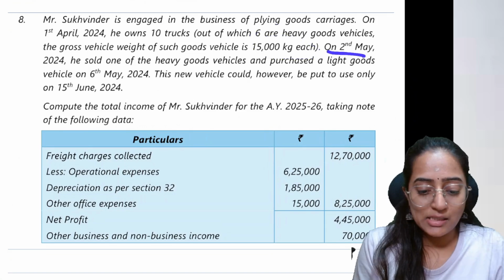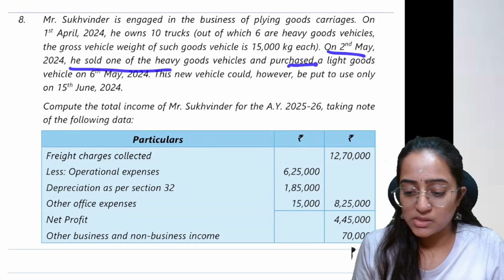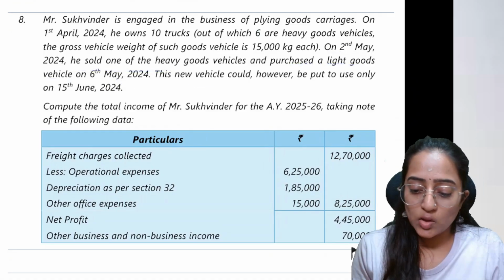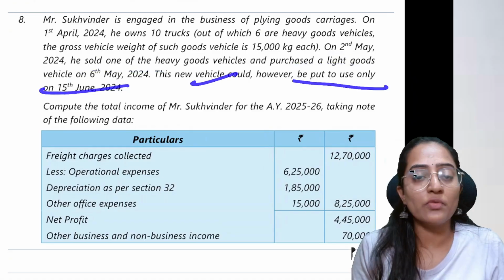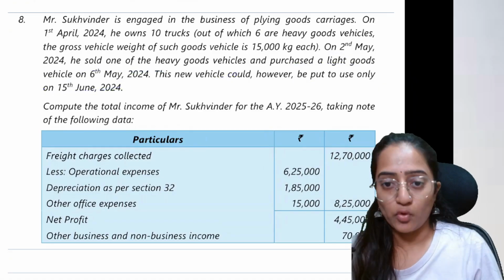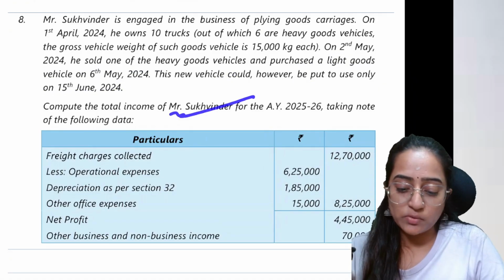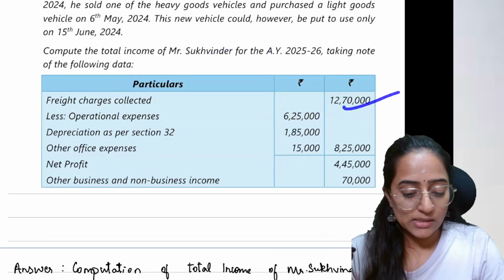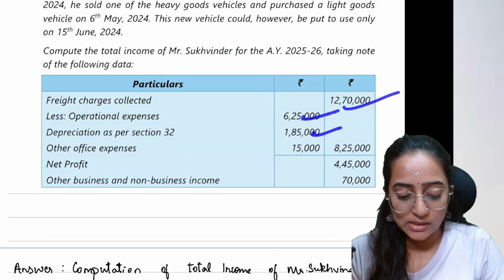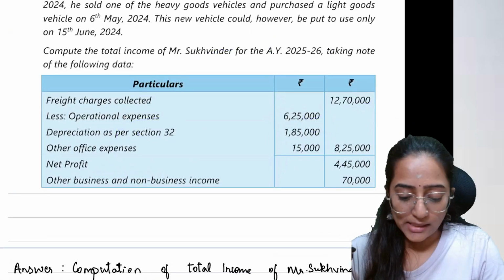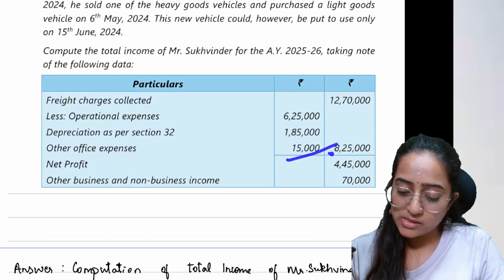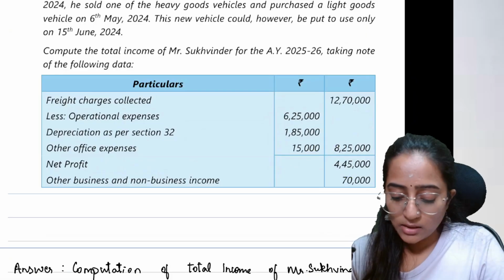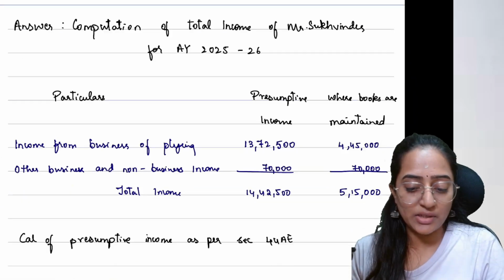On 2nd May, he sold one of the heavy goods vehicles and purchased a light goods vehicle on 6th May 2024. This vehicle could, however, be put to use only on 15th June 2024. Compute the total income of Sukhwinder for AY 25-26 taking this into account. Charges collected is 12,70,000. Operational expenses, depreciation under section 32 as per income tax, and other expenses is 8,25,000. Net profit is 4,45,000, and other business and non-business income would be 70,000.